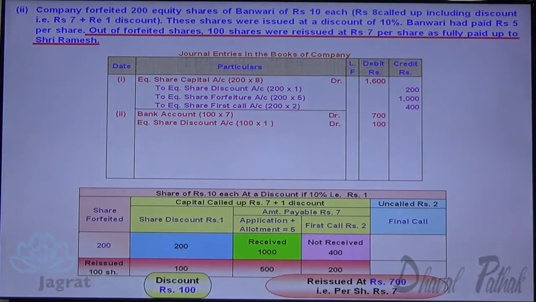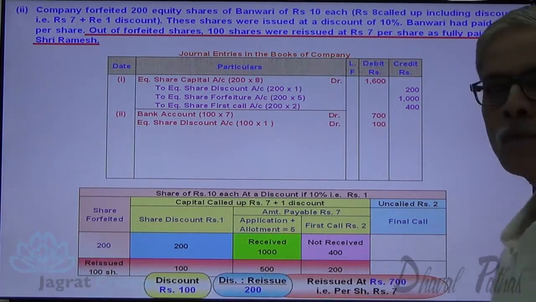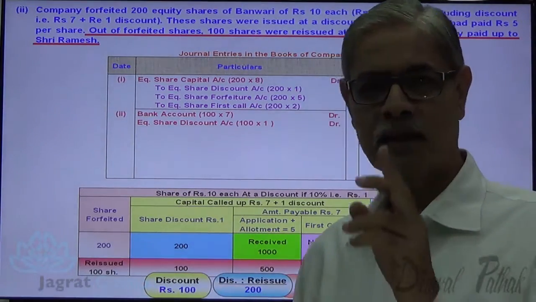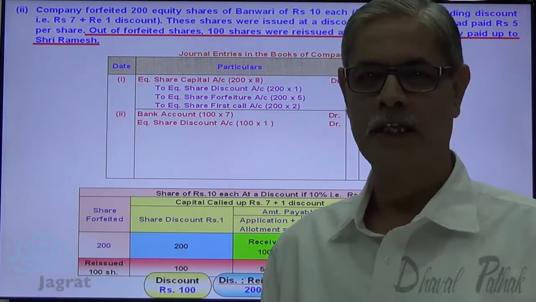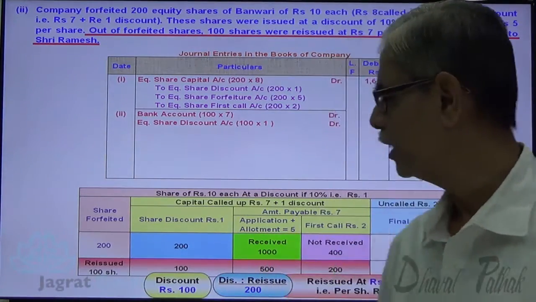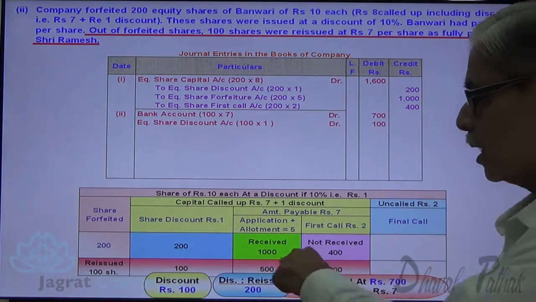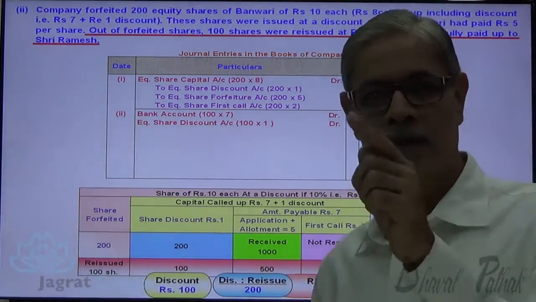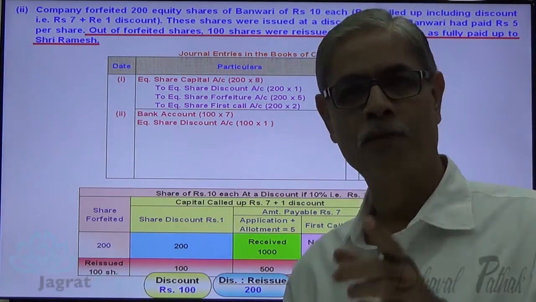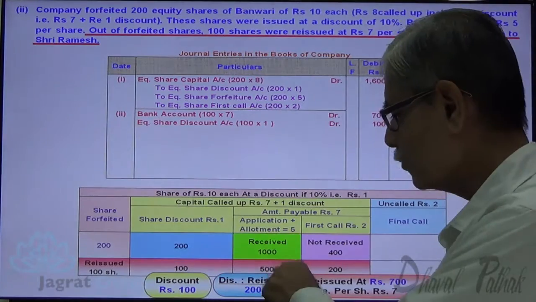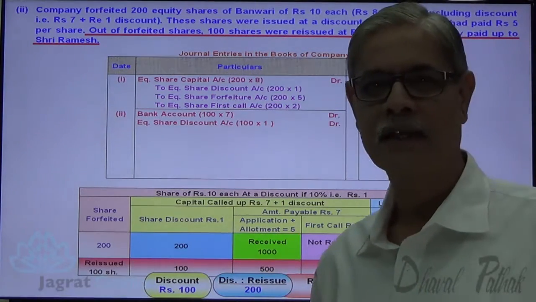So 200 is the reissue discount. Now this reissue discount is granted out of forfeiture income. Which forfeiture income? Out of 500, because that is the proportionate forfeiture income for 100 shares. And from this 500, this 200 discount is granted.